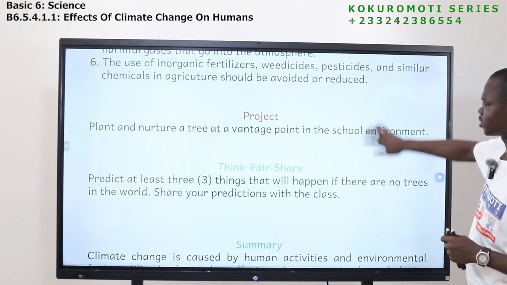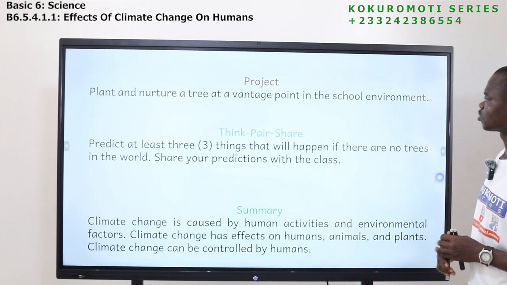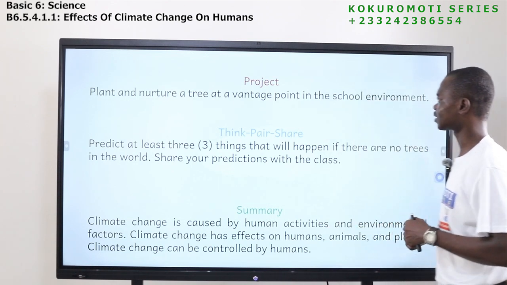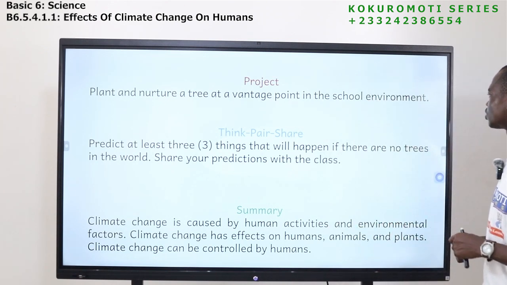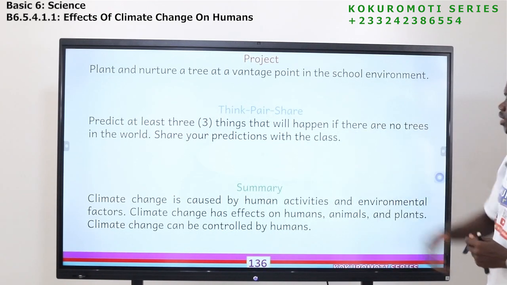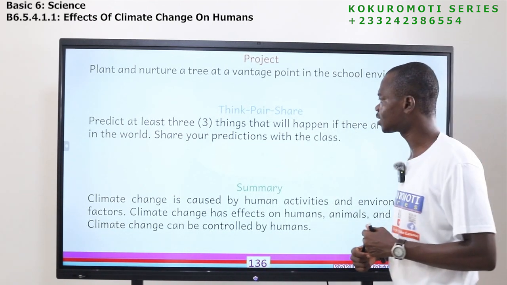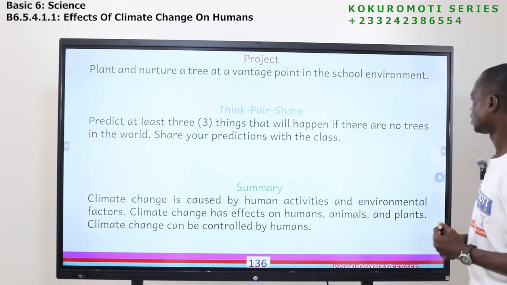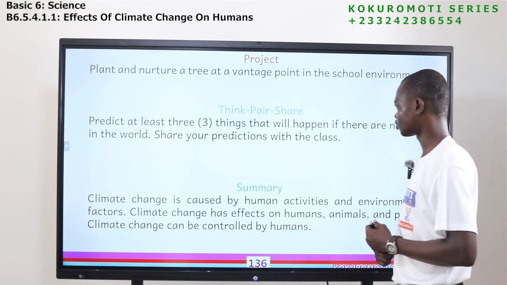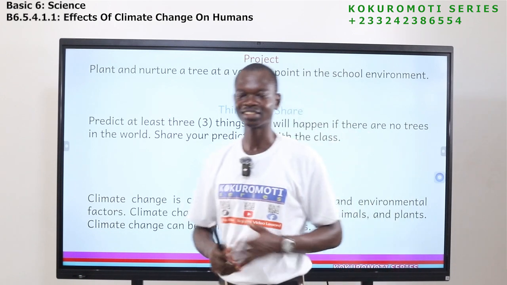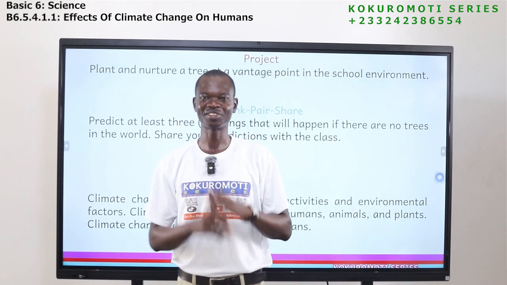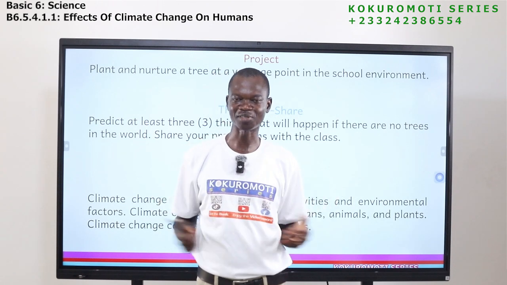Okay, so let's look at the project here. Plant and nurture a tree at a vantage point in the school environment. So this is a project. Think, pair, share. Predict at least 3 things that will happen if there are no trees in the world. Share your prediction with the class. So this is something simple. Imagine there are no trees in the world. What do you think will happen? 3 things that will happen.